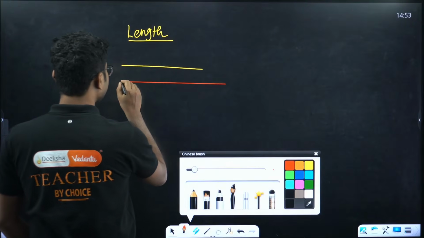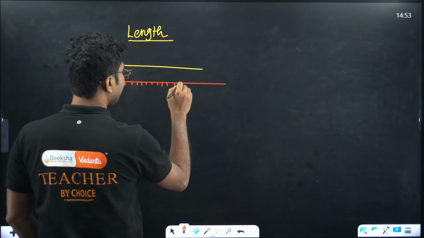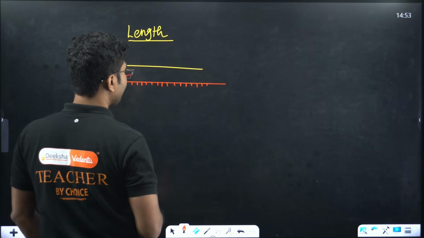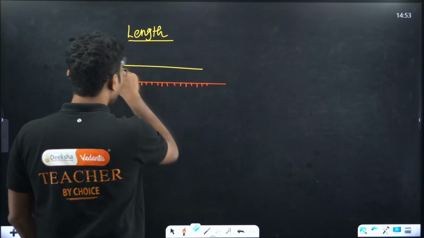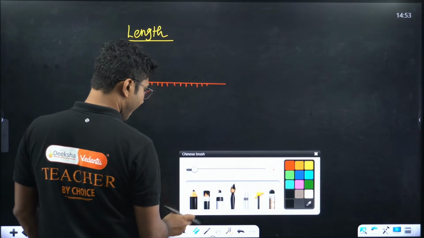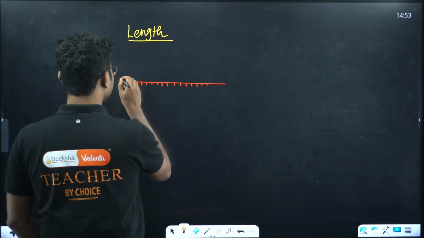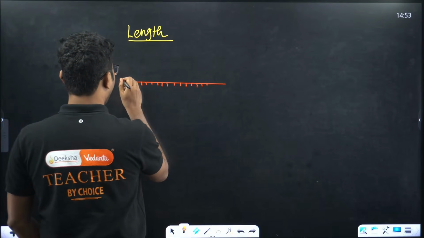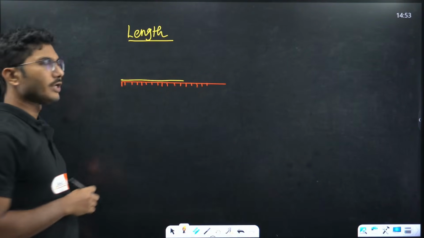When you measure it using the scale, you see 1, 2, 3, 4, 5, 6, 7, 8, 9, 10, 11, 12, 13, 14, 15. If you measure this length, now let me redraw it. You started from 0 and your measurement ends over here.